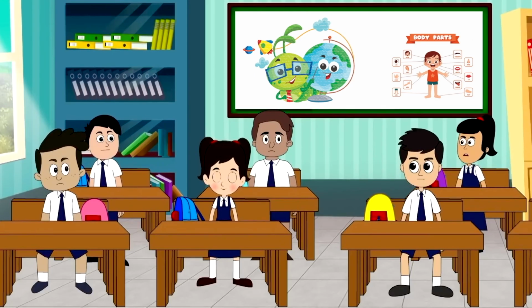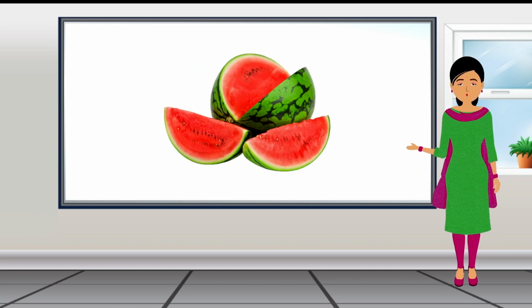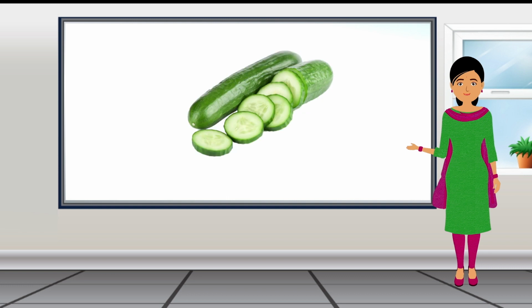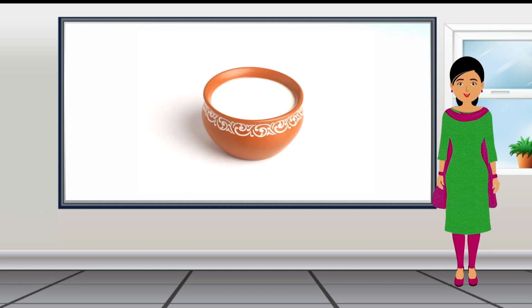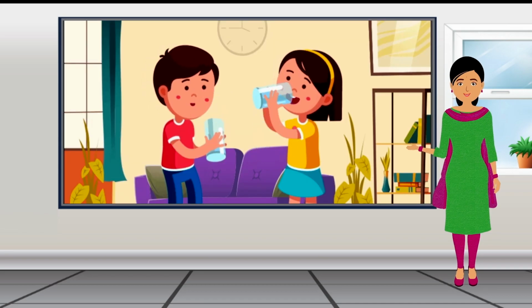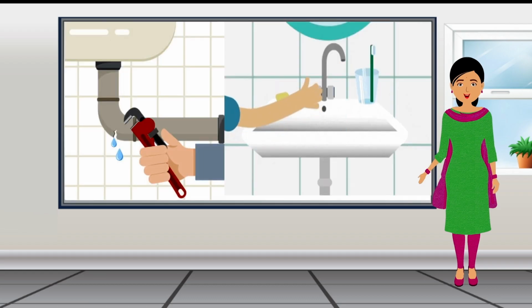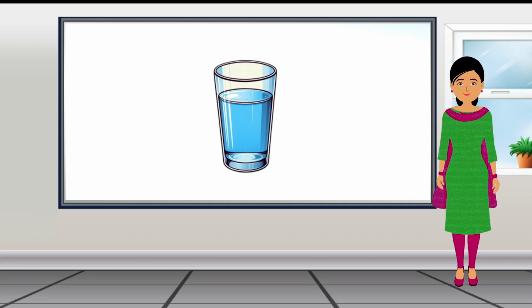Did you know that many foods contain water? Foods like watermelon, muskmelon, cucumber, milk, and curd help keep us hydrated too. So friends, remember to drink clean, potable water and do your best to save water every day. Water is very important for our health and for our environment.